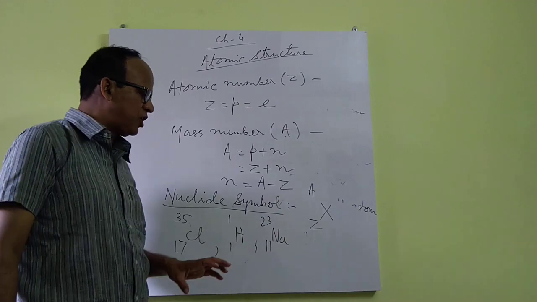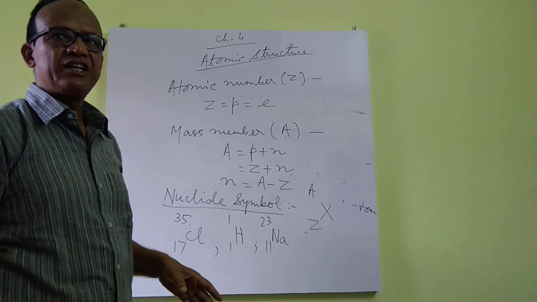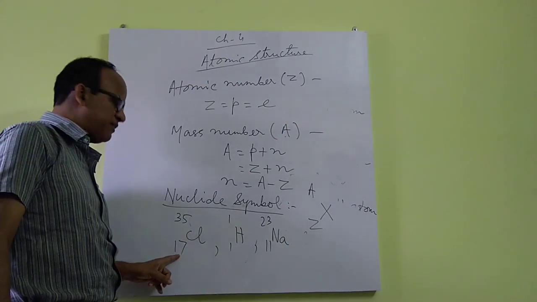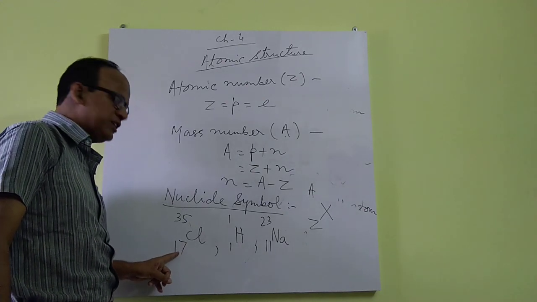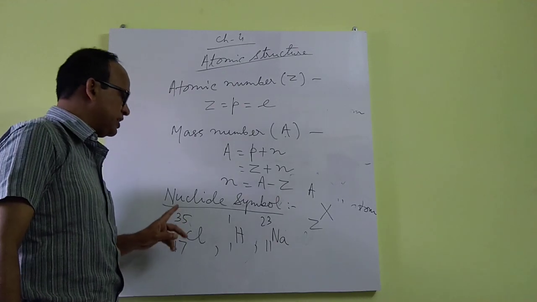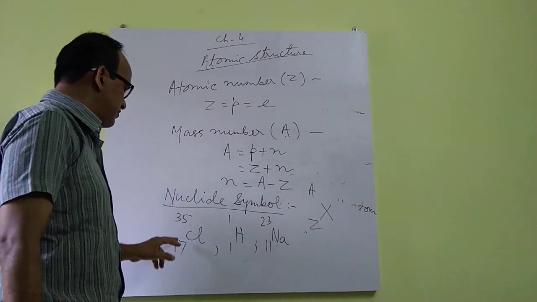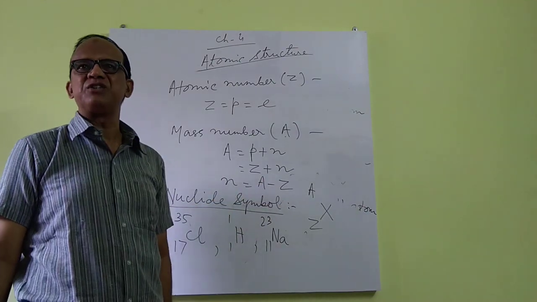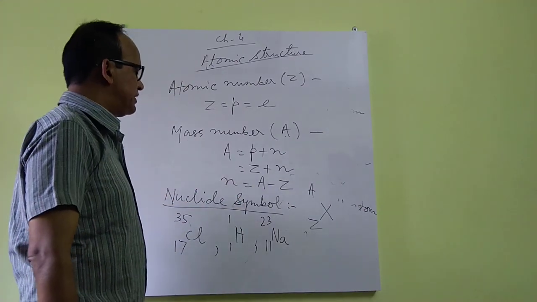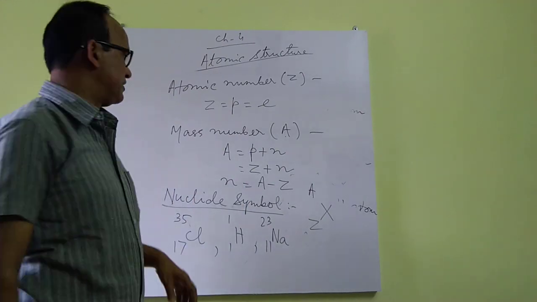From the nuclide symbol, we can find out the number of electrons, protons and neutrons in an atom. Like in chlorine, atomic number is 17, so number of electron is 17, number of proton is 17, and number of neutron will be mass number minus atomic number, that is 35 minus 17 is equal to 18. So likewise we can calculate the number of electrons and protons and neutrons in an atom.